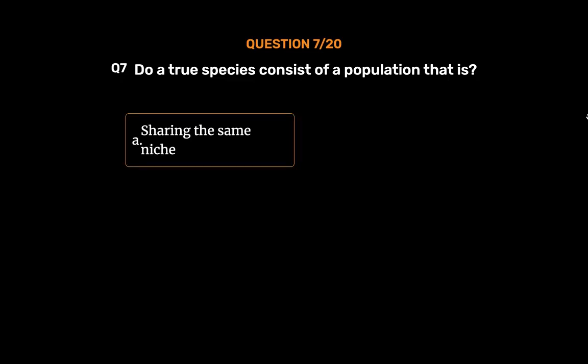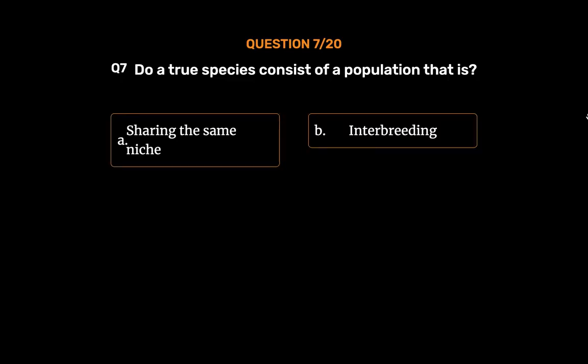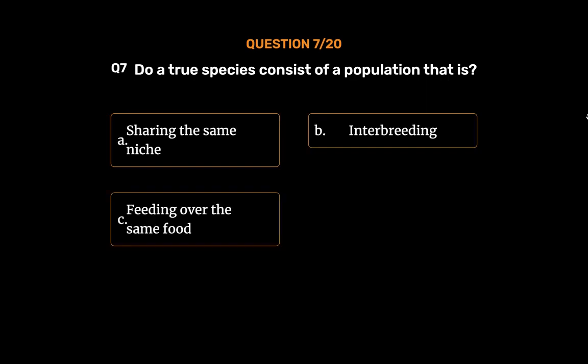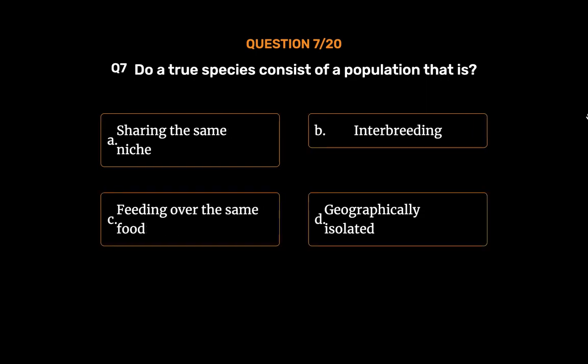Question number 7. Does a true species consist of a population that is: Option A. Sharing the same niche. Option B. Interbreeding. Option C. Feeding over the same food. Option D. Geographically isolated. The correct answer is Option B.